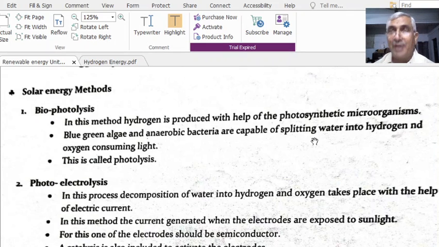Blue green algae and anaerobic bacteria consume light, and by consuming light these bacteria are capable of splitting water into hydrogen and oxygen.